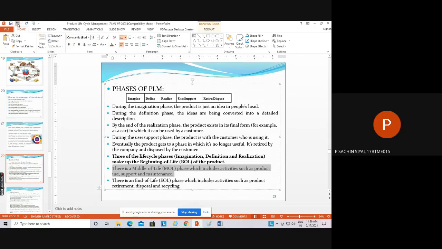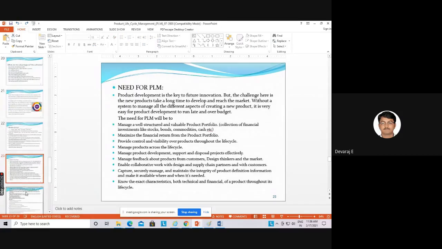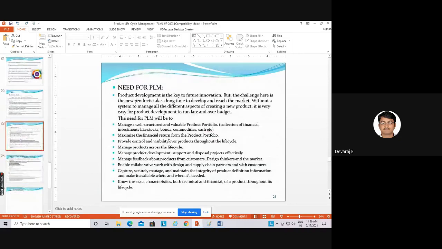Next, we will go for the next slide. This is the last topic of what we will do today: needs and opportunities. We will try to complete these two, needs and opportunities. So, needs for PLM. Can anyone tell why you need PLM, for what purpose? I explained this earlier. Why do you want PLM? Why do you need PLM, product life cycle management? For what purpose?